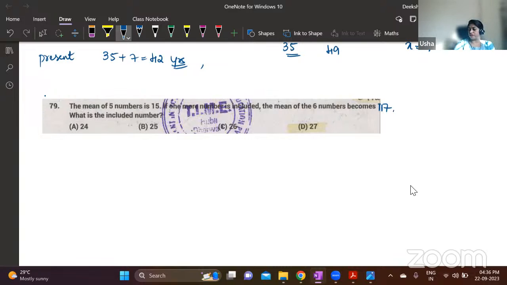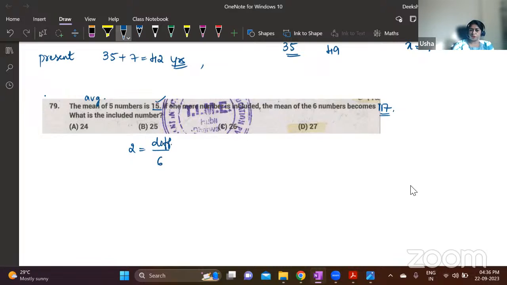This is your change in average question. Mean is nothing but average. So the previous average is 15, and after adding a 6th value, the average becomes 17. So what is the change in average? 2. And this is for 6 numbers, right?